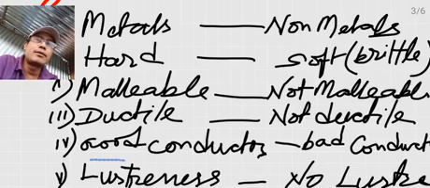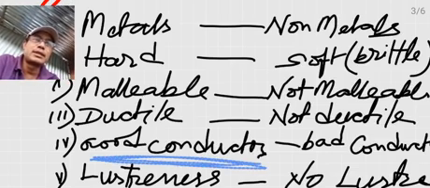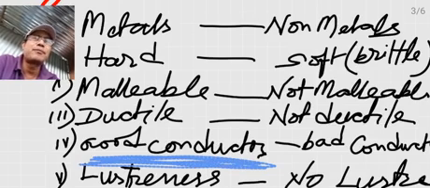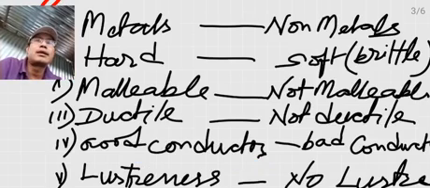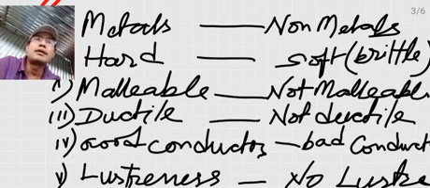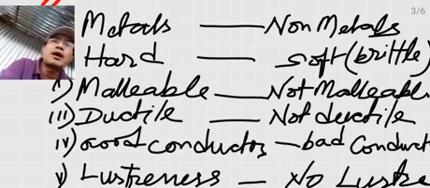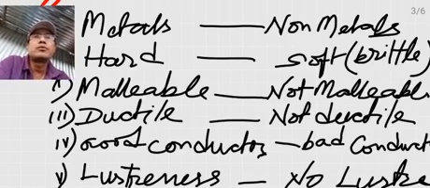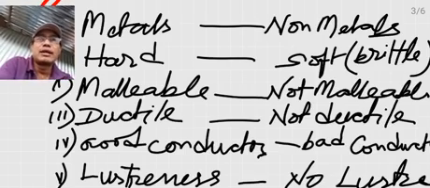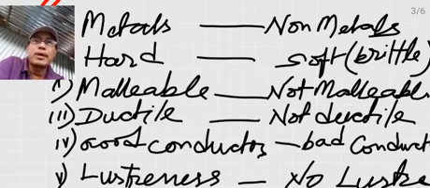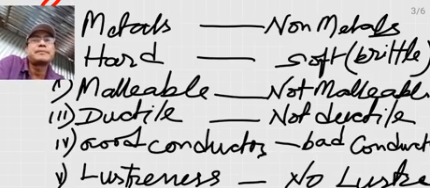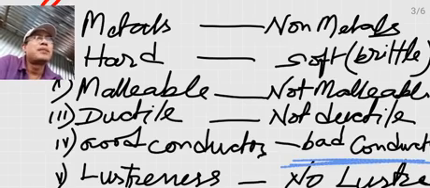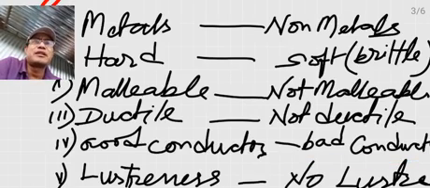And then now we have conductivity. The metals are very good conductors of electricity and heat. That is, they conduct electricity, so in our homes we light electricity using electrical wires. The electrical wires are metals which are very good conductors. They are usually made of copper metal. And the bad conductors cannot conduct electricity.